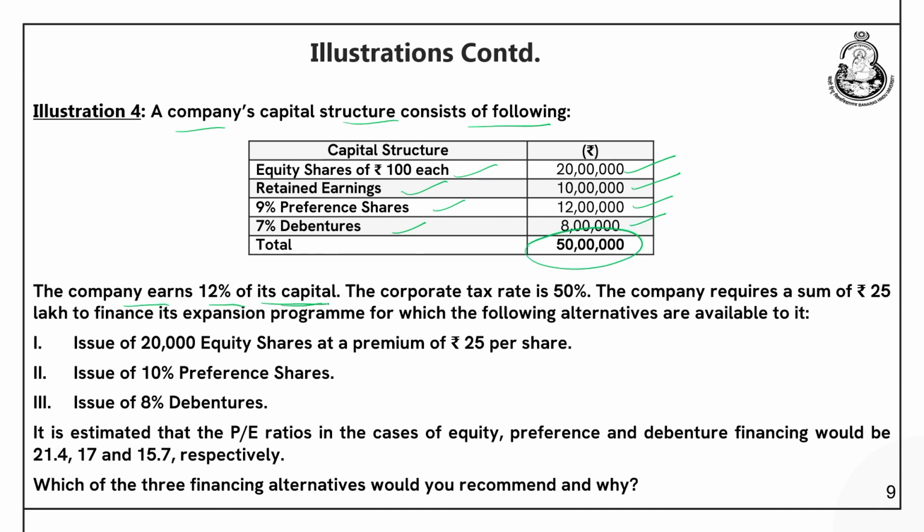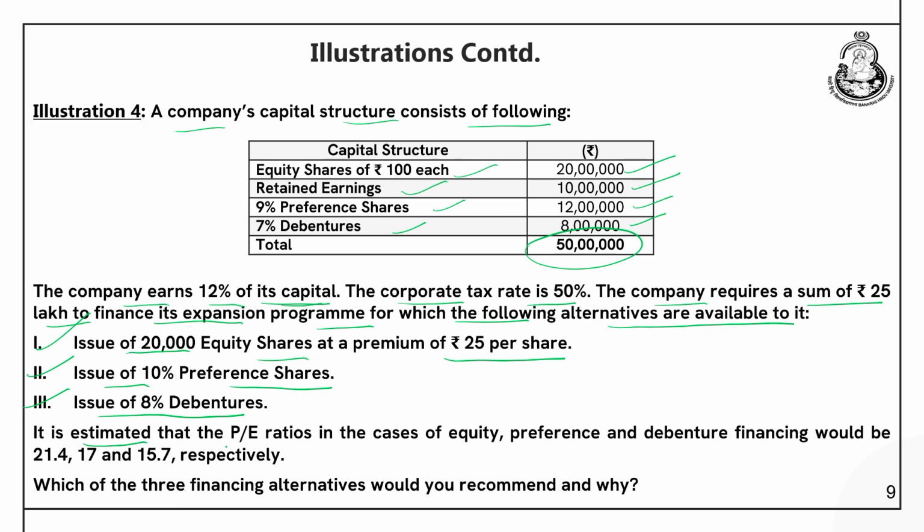The company earns 12% of its capital, the corporate tax rate is 50%, the company requires a sum of rupees 25 lakhs to finance its expansion program, for which the following alternatives are available. Alternative 1, it issues 20,000 equity shares at a premium of 25 per share. Plan B is issue of 10% preference shares, and plan C is issue of 8% debentures.